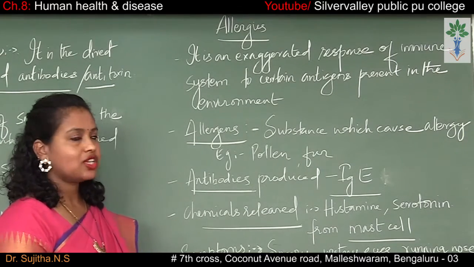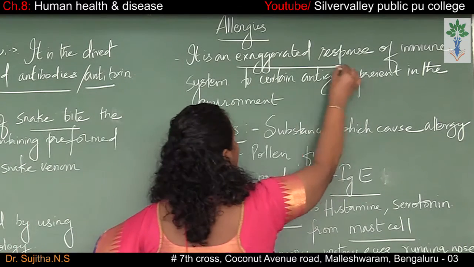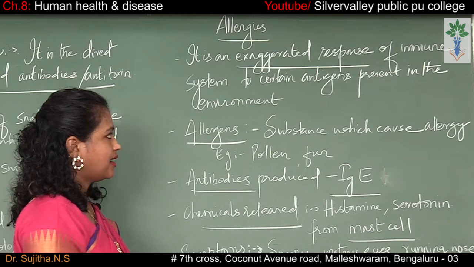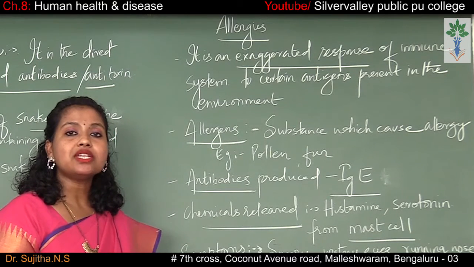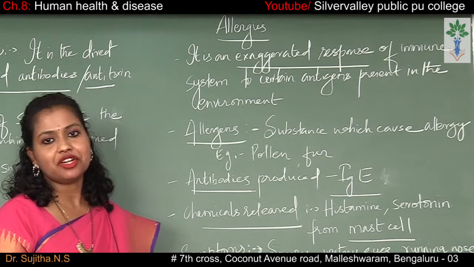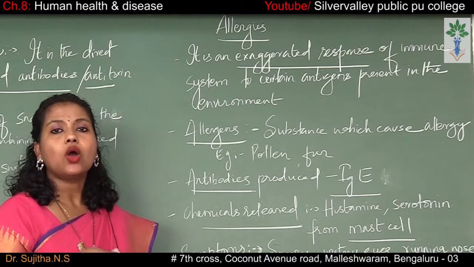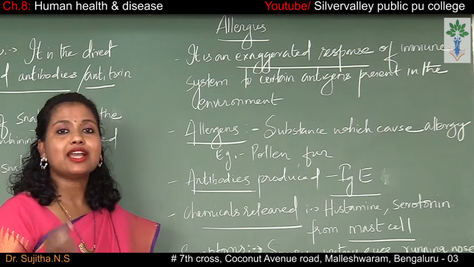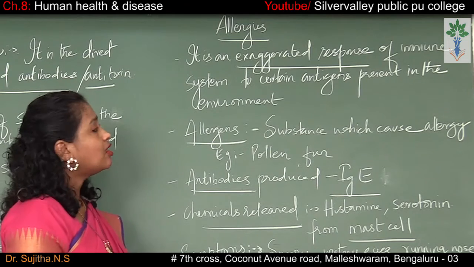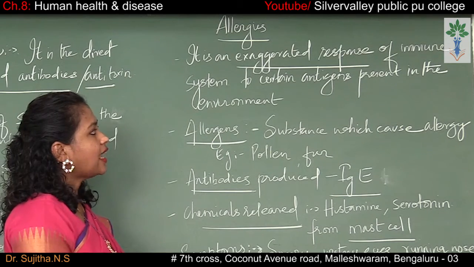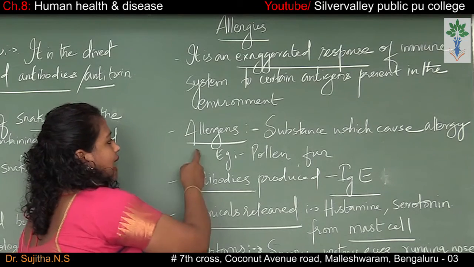Next one is the allergy. So what is allergy? Allergy is an exaggerated response of the immune system to certain antigens present in the environment. Exaggerated response means our body starts to respond in a very different way, probably by sneezing continuously, watery eyes or runny nose. So this is called an exaggerated response. Our body responds very differently when it is exposed to certain types of antigen which are present in the environment.